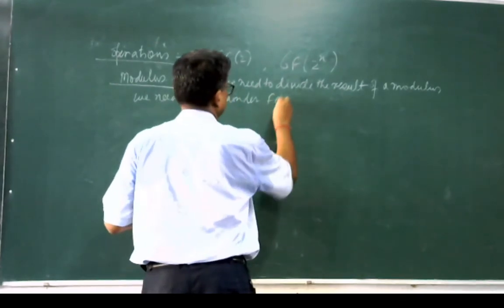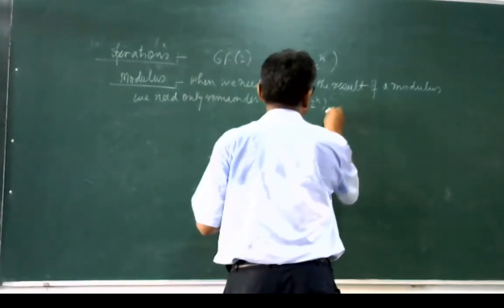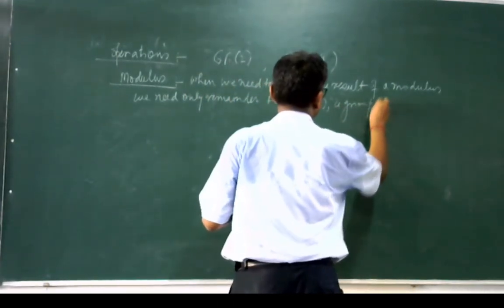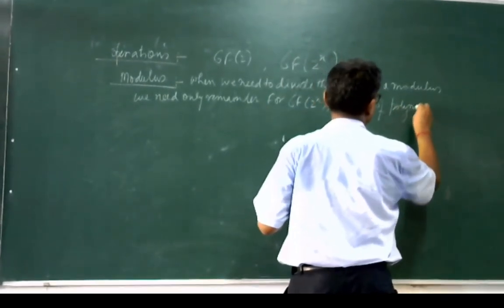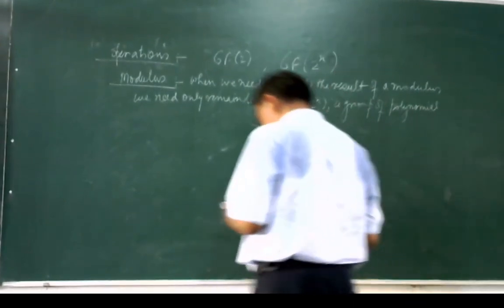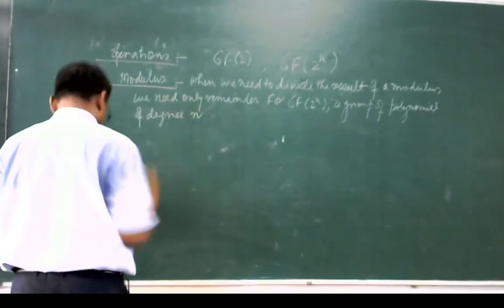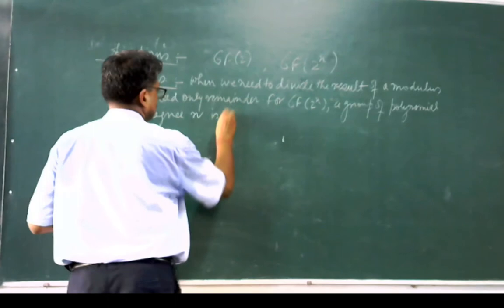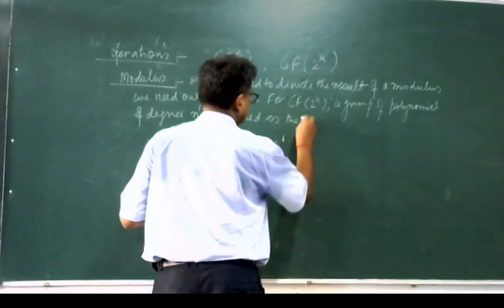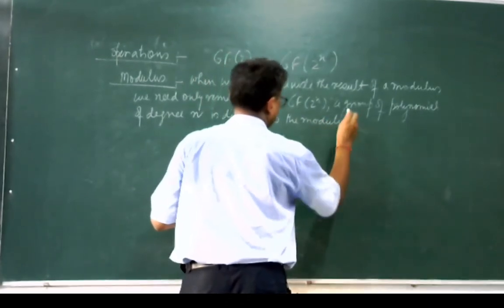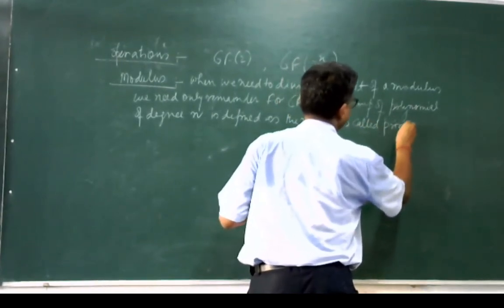So, for GF of 2 to the power n, a group of polynomial of degree n is defined as the modulus, called prime polynomial.